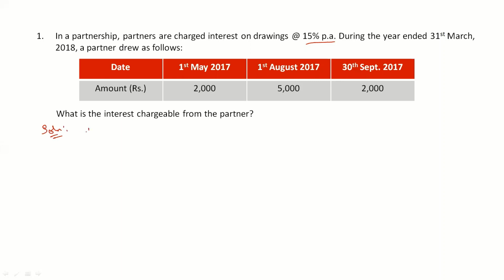So we know the formula, right? Interest on drawings is equal to amount into rate divided by 100 into months divided by 12. First, let's find out for the drawings which were made on 1st of May. The amount of drawings is 2000 rupees, it's given in the question. Into rate, which is fixed here, that is 15% per annum. That is why 15 divided by 100 into months.